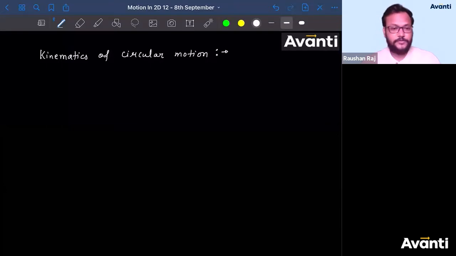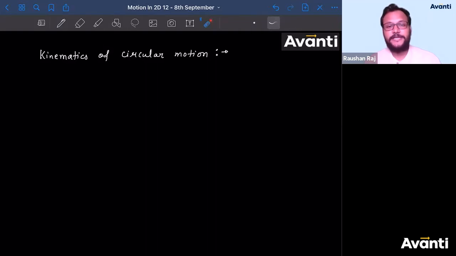Notes for this will also be uploaded in motion in 2D only. Okay? Notes are being uploaded on the Google Drive, bacha. Okay? No, Kirtan, that is different. That is dynamics of circular motion, dynamics of rotational motion.